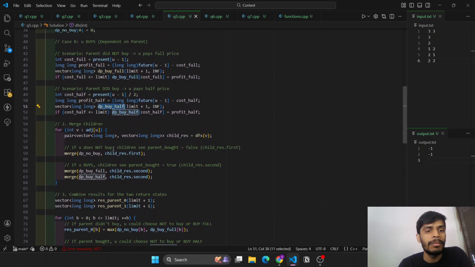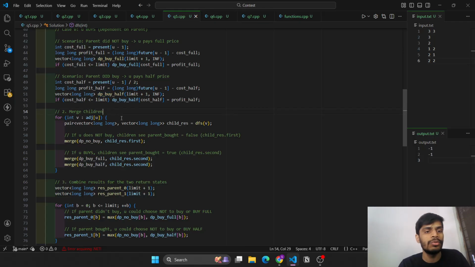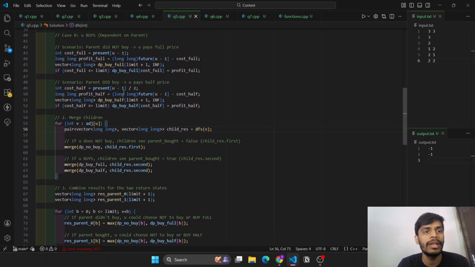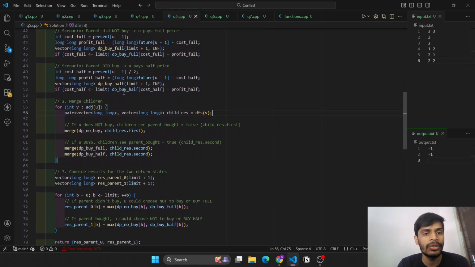Now comes the merging step. At the merging step we have the child result: we'll be calling DFS for the child node, and then we'll be getting some result. If u has not bought it, we also need to account for that case. Children will see parent bought equals false, so it will be stored in the first one.